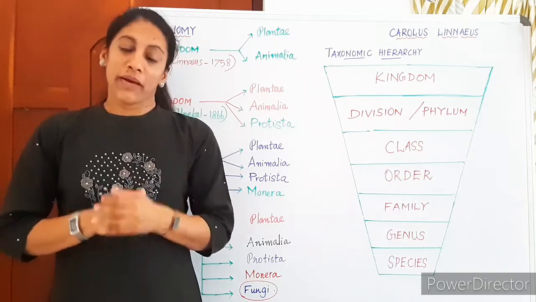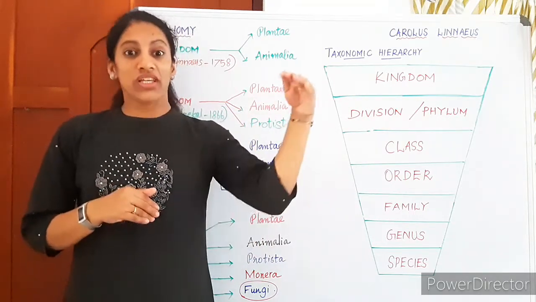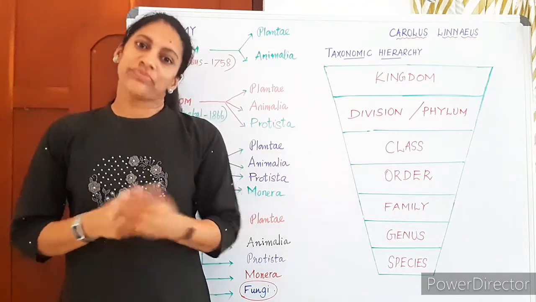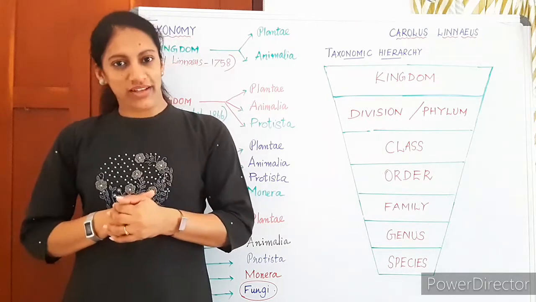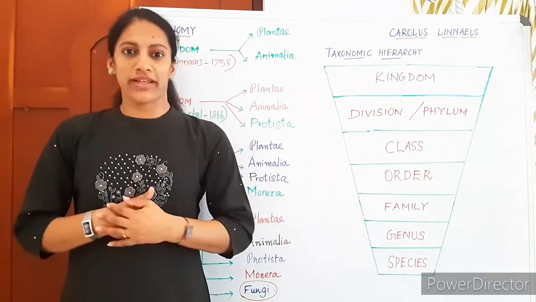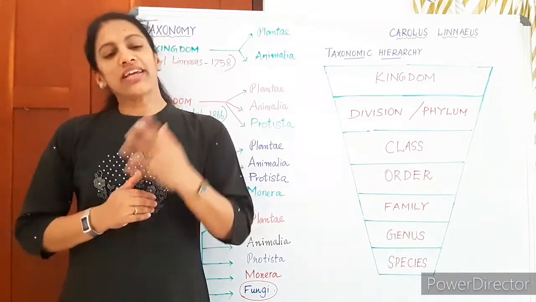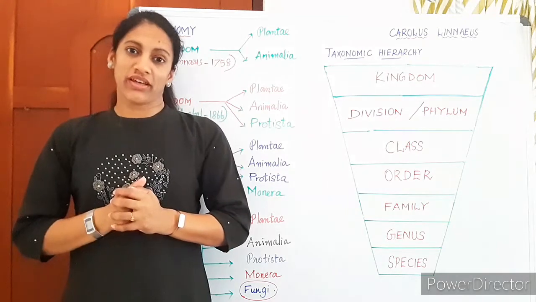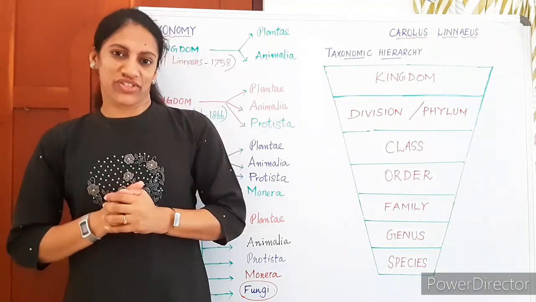For example, plants were classified into herbs, shrubs, and trees based on the stem height. Similarly, animals were classified into animals with red blood or without red blood. Aristotle did that classification. Likewise, earlier classification attempts were based on a few simple characteristics.